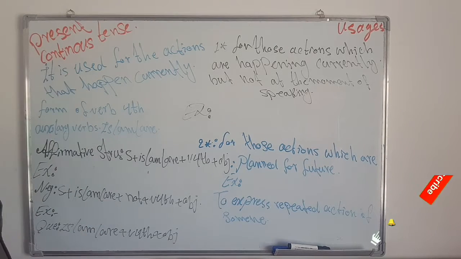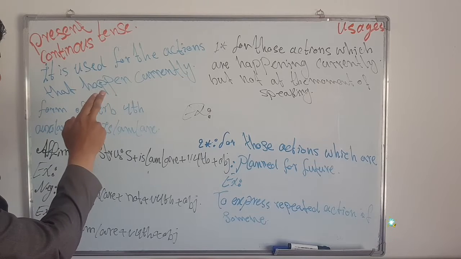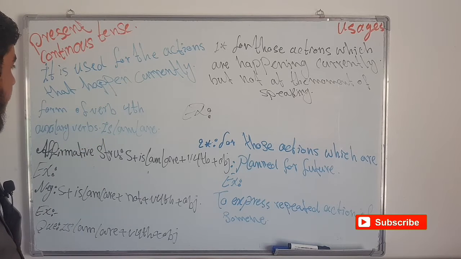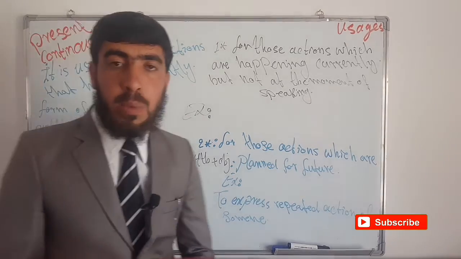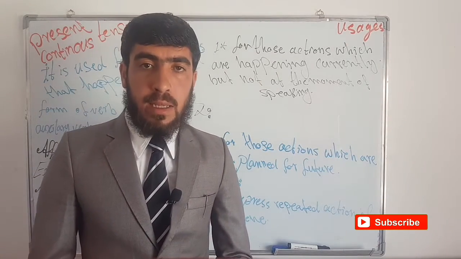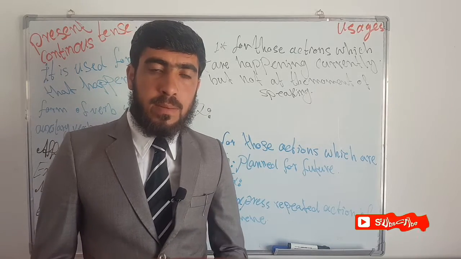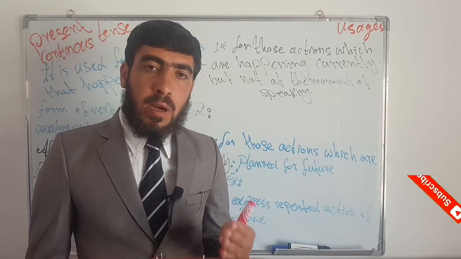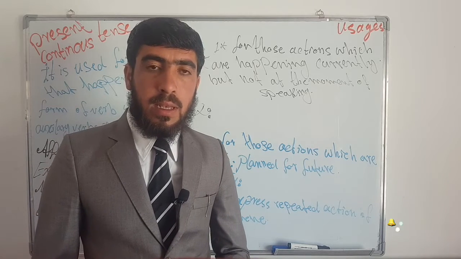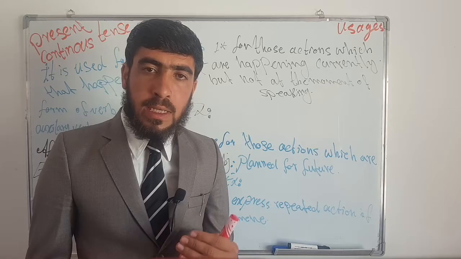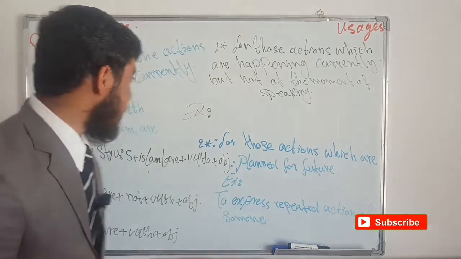Present continuous tense. It's used for those actions that happen currently, right? It means that a work is continuous at the moment of speaking, or just an action is going and another action is going as well. And it means the action is in progress at the moment in the present time, right?